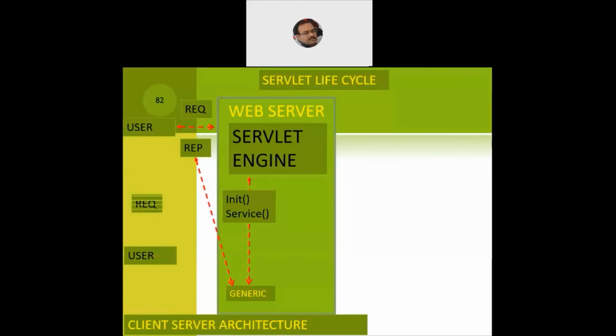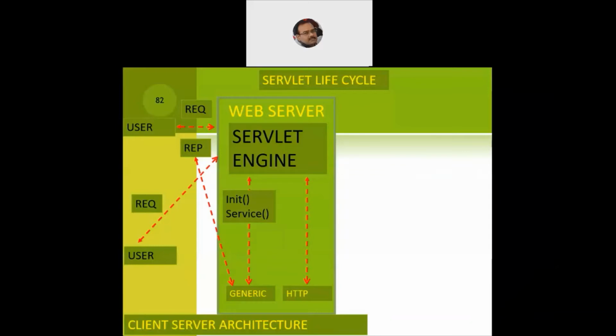he also generates a request. The request goes to the servlet engine. This time, the servlet engine comes to know that this request is of the HTTP type and not the generic servlet type. So what will the servlet engine do? It triggers the init function of the HTTP servlet, hypertext transfer protocol, because the type of the request will determine which type of servlet will be triggered or called.